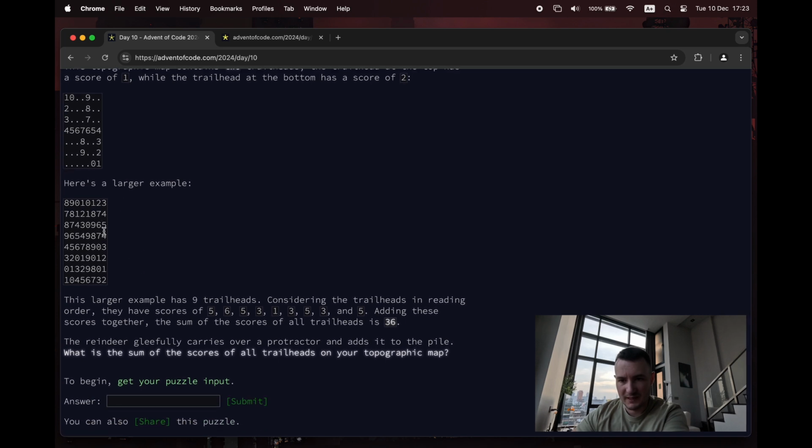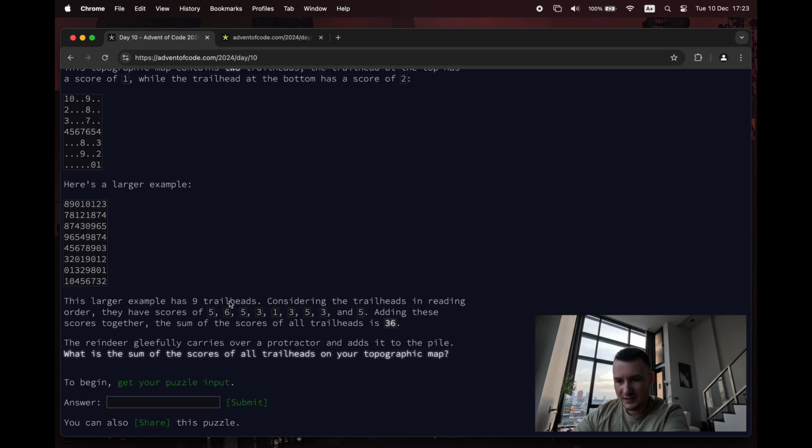And then here's a bigger example. This has 9 trailheads. Considering the trailheads in reading order, they have a score of 5, meaning the first one can reach 5 different 9s. Adding these scores together, the sum is 36. What is the sum of the scores of all trailheads for your map?